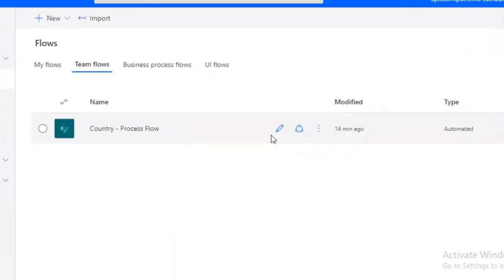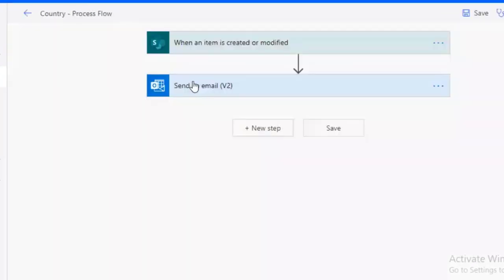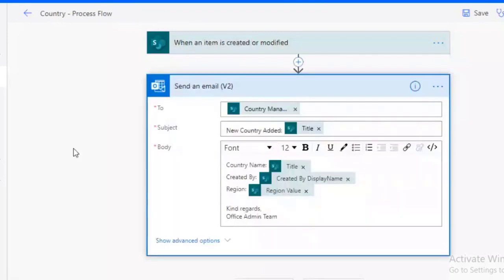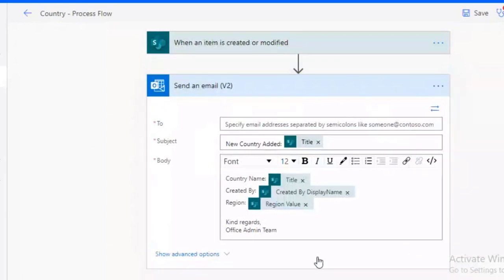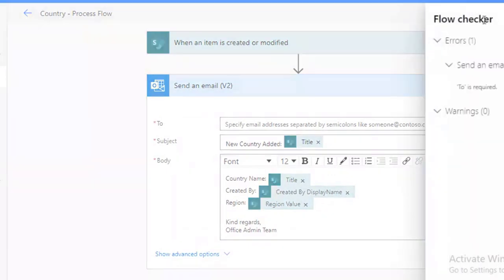We will take this only. For example, I am removing this. See, it is empty. See here in the top right side, flow checker. It will tell you if any errors are there, because as humans we might miss something in between.